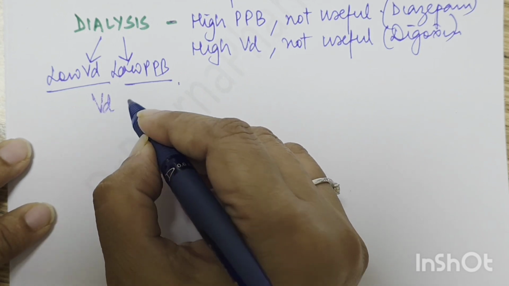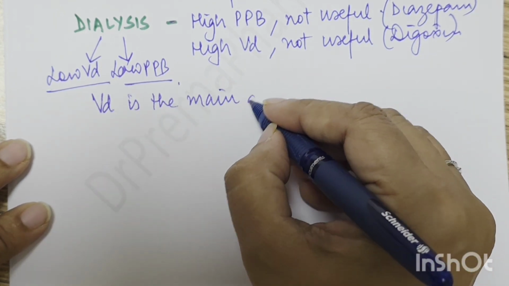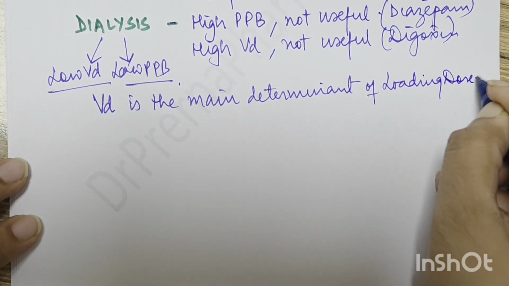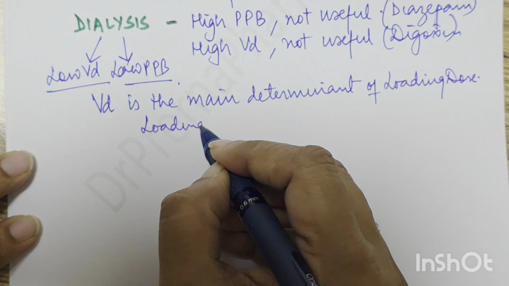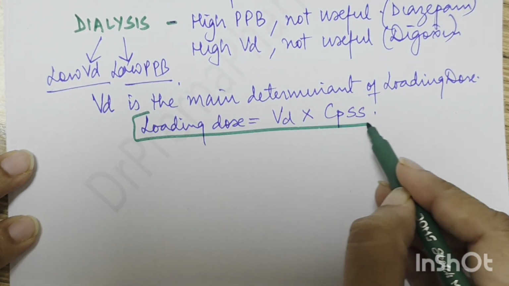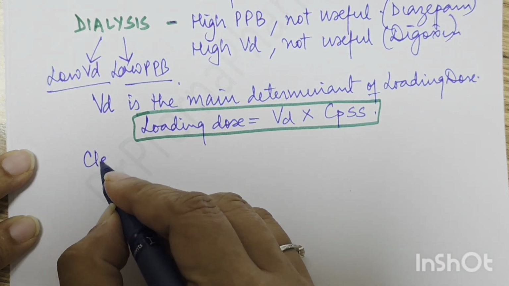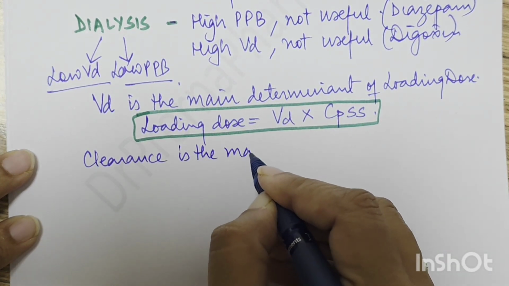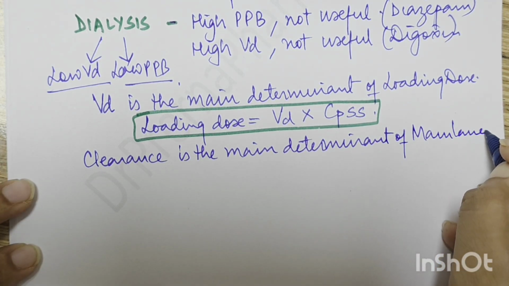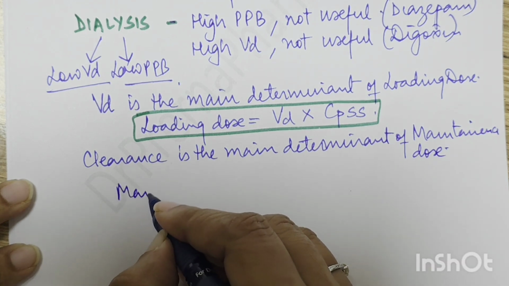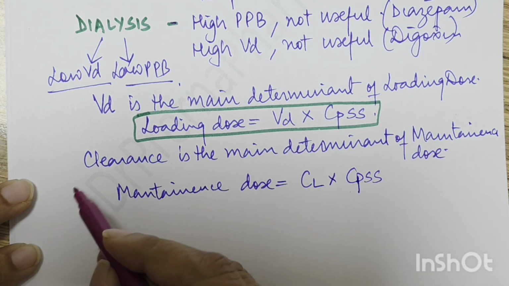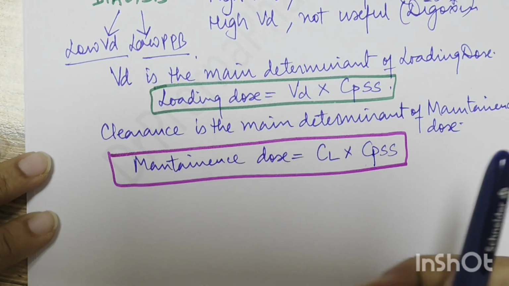Now another concept here. VD is the main determinant of loading dose. Okay? So the formula is loading dose is equal to VD into CPSS. This is a very important formula, and you have to remember this because a lot of questions are asked on this. And the second is clearance is the main determinant of maintenance dose. So that means maintenance dose is equal to clearance into CPSS. So this is the second important formula that you should know, right?